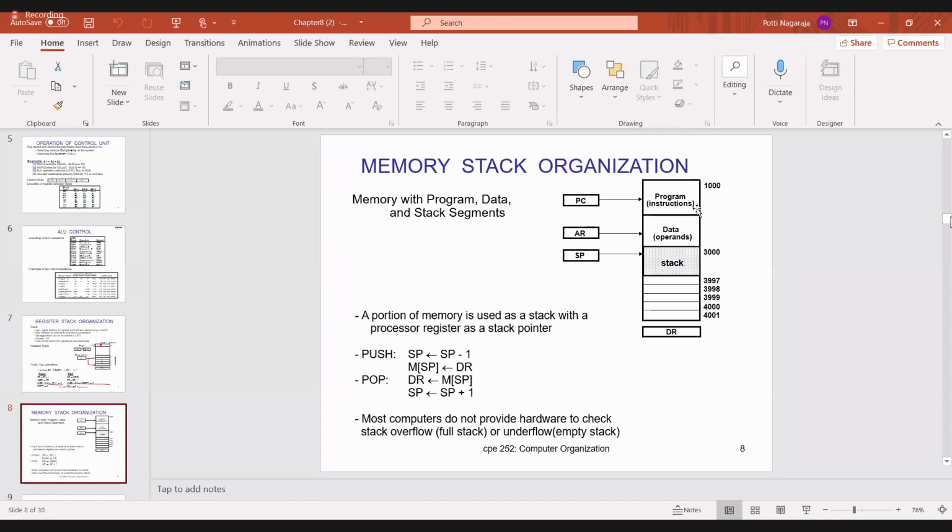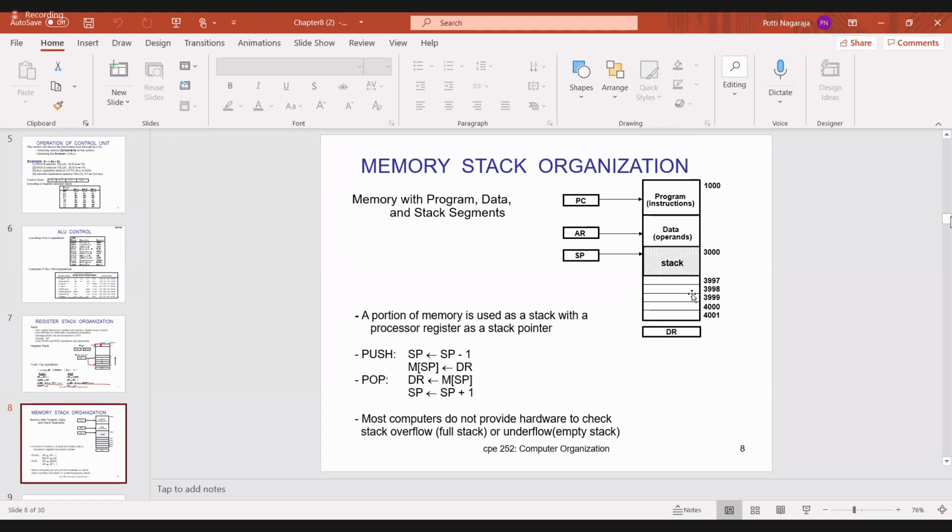One part of the memory will store the program, another part will store the operand or data, and the other part is called the stack. To access the program, we require the program counter. To access the operand, we require the address register. And to access the stack, we require the stack pointer.